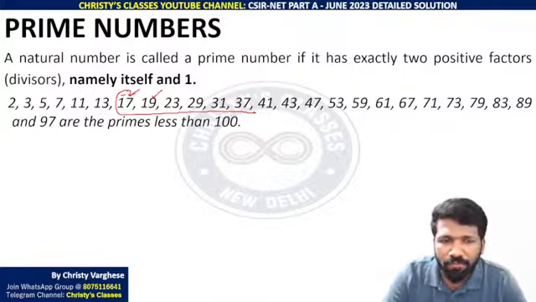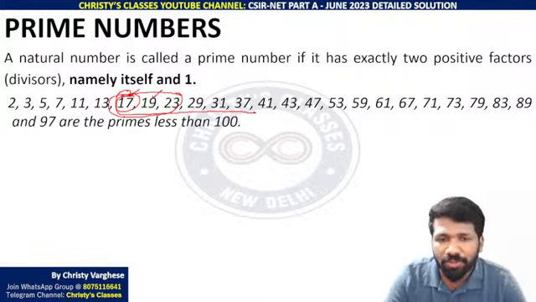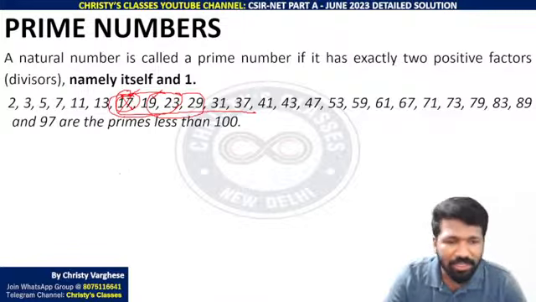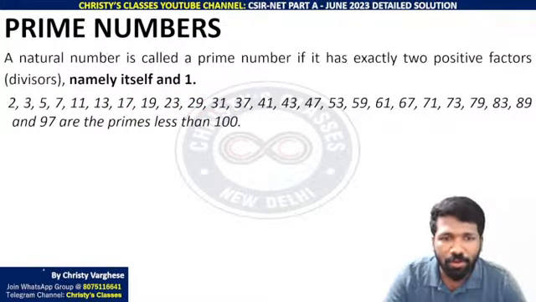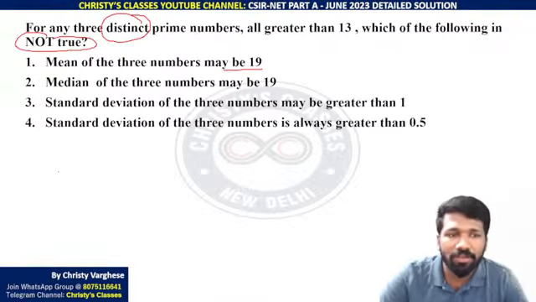And if you avoid 17, some of you may be thinking of avoiding 17 and taking 19 and others, then the mean will be more than 19, because 17, 19, 23 itself has a mean more than 19, 19.66 to be precise. So if you avoid 17, with 19, 23, 29 the mean will obviously be more than 19. That is enough to say that the mean cannot be 19.